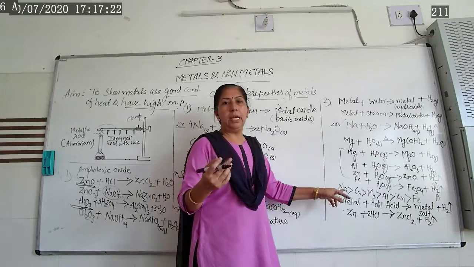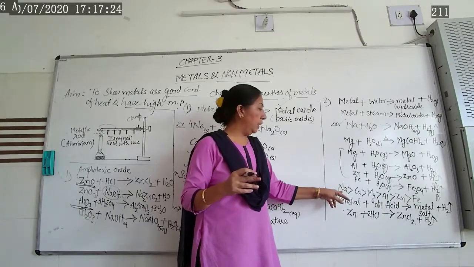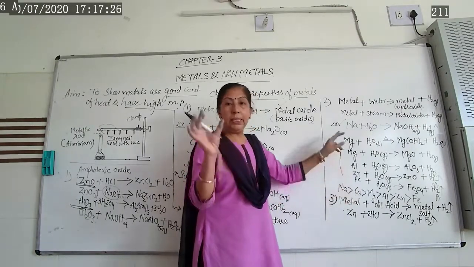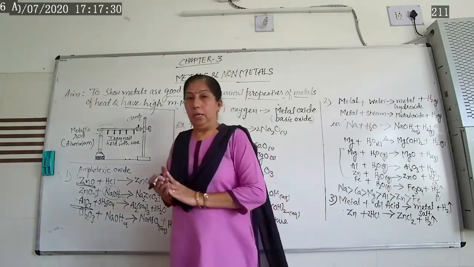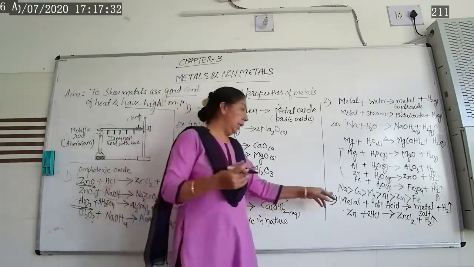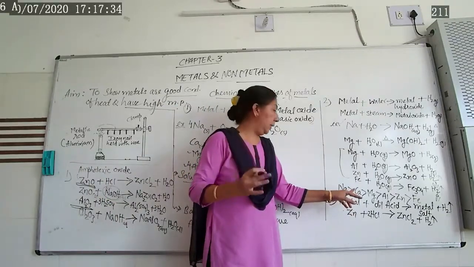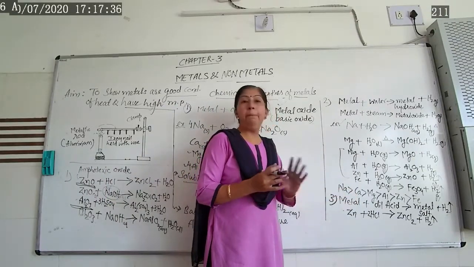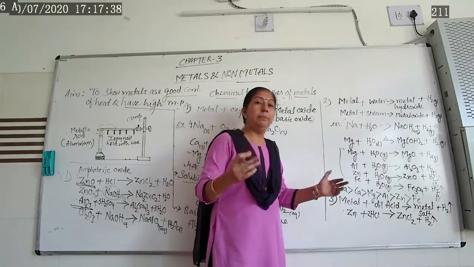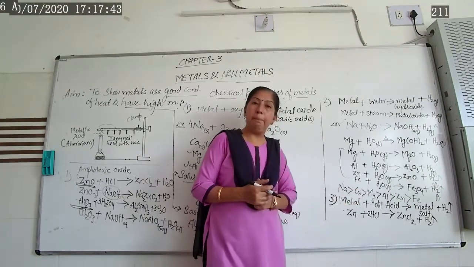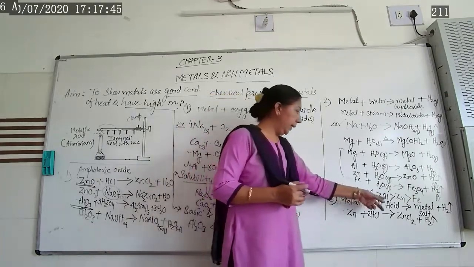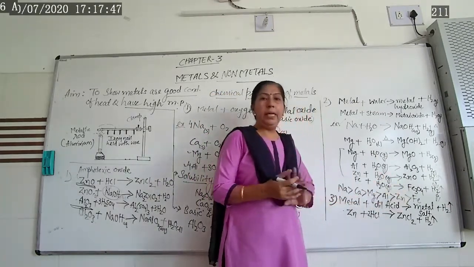First potassium, then sodium, because the reactivity of potassium is more than sodium. We are not taking these inside the boiling tube because it gives a highly exothermic, violent, very vigorous reaction. There is a possibility of the boiling tube breaking. That's why we are starting with magnesium, then aluminum, zinc, iron.